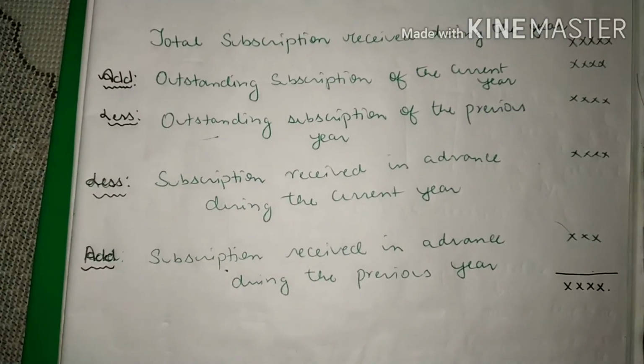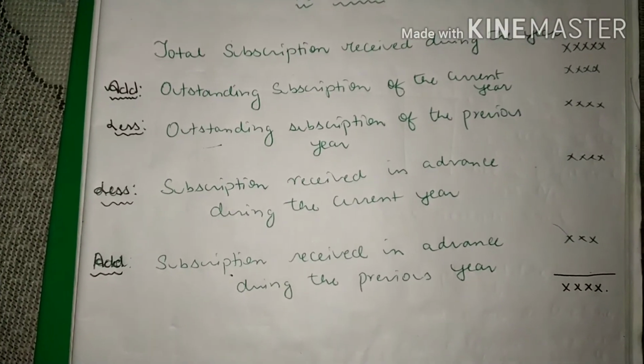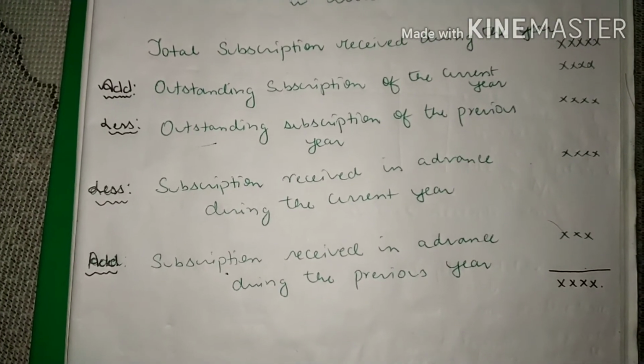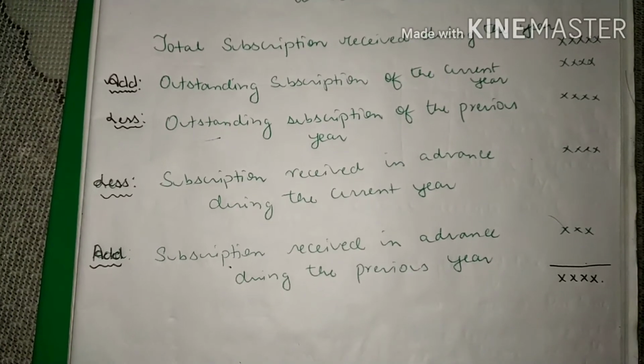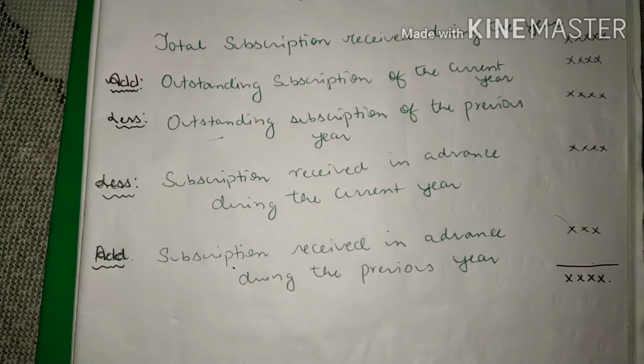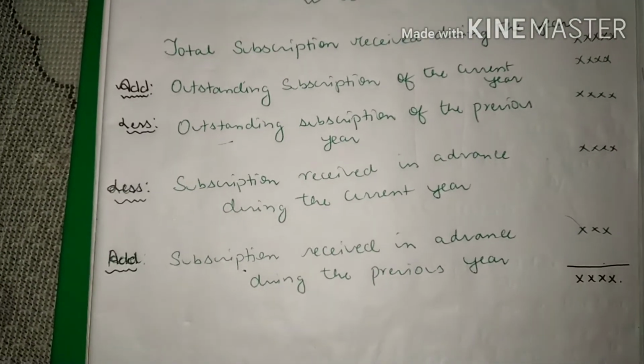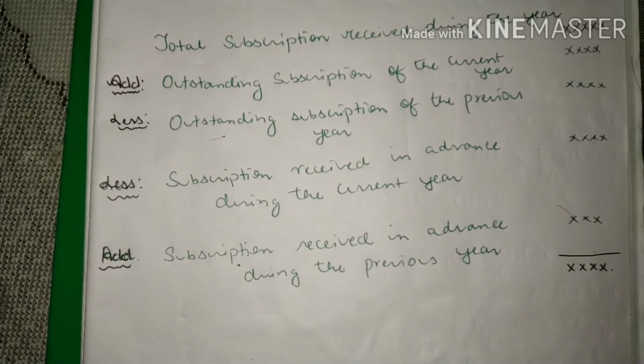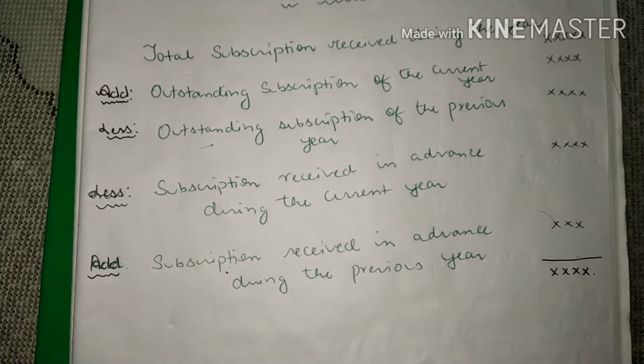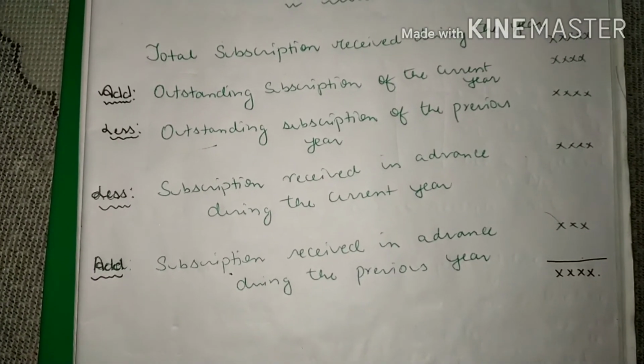Because you see, in the income and expenditure account only the income and expenditure relating to the current year has to be recorded. So this calculation, these adjustments, have to be done properly so that we can get the correct subscription to be recorded in the income and expenditure account.